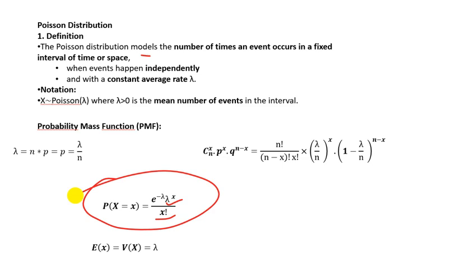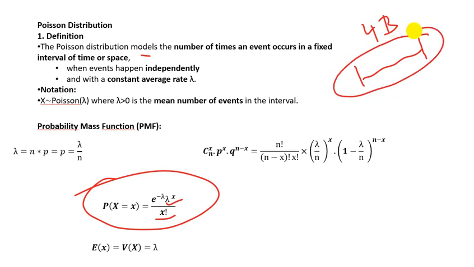Imagine I have an interval of time, let's say 1 hour. I know that on average four buses pass through the station in this interval of time of 1 hour. So how can we convert this to binomial?